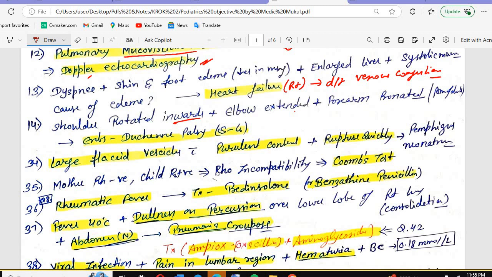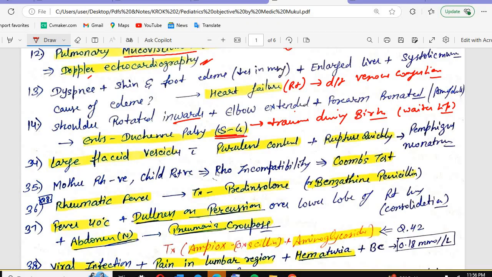Klumpke's palsy is the lower brachial plexus injury. So we have Erb-Duchenne palsy, upper brachial plexus injury, C5 or C6, and this is commonly caused by trauma during birth. Especially in shoulder dystocia or excessive pulling during delivery, you see Erb-Duchenne palsy. What you will see is the waiter's tip deformity, and C5, C6 will be lost.